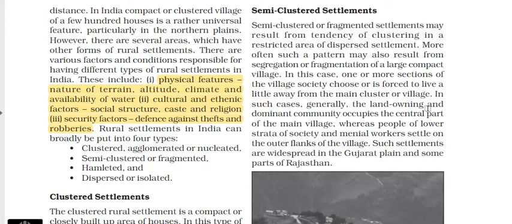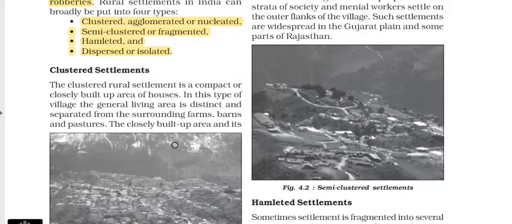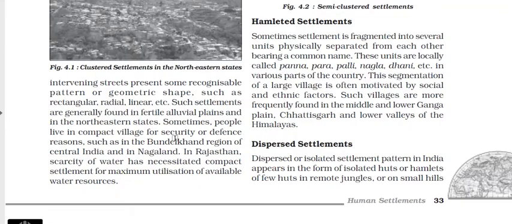Physical features, social and cultural features, security features. So these are different factors which are responsible for the different kinds of rural settlements in India. Then we have four different settlements: clustered, semi-clustered, hamleted and dispersed or isolated systems. We have seen that in detail.